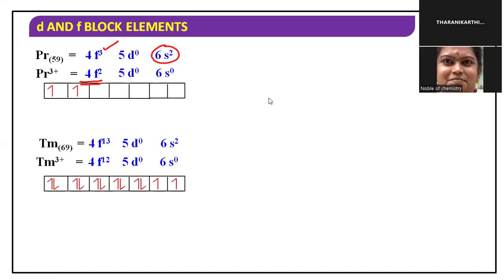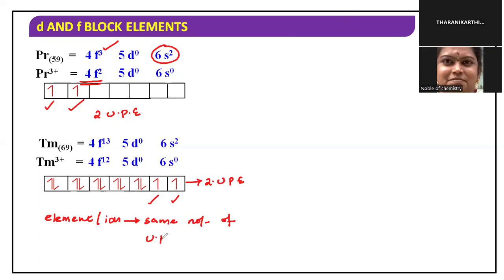Look at thulium 3 plus. It also contains two unpaired electrons, children. In both cases, two unpaired electrons, and praseodymium also contains two unpaired electrons. Both have two unpaired electrons. This is a very important note: elements or ions that contain the same number of unpaired electrons will produce the same color.